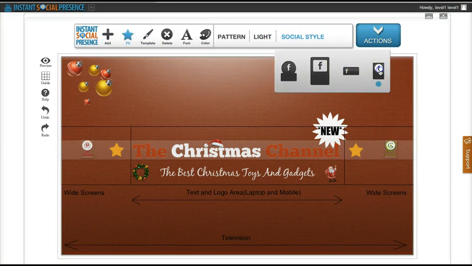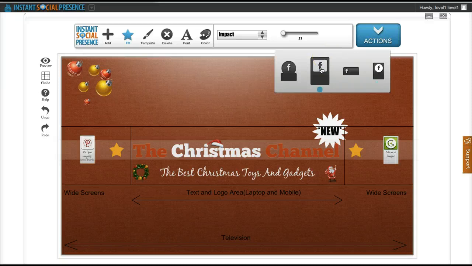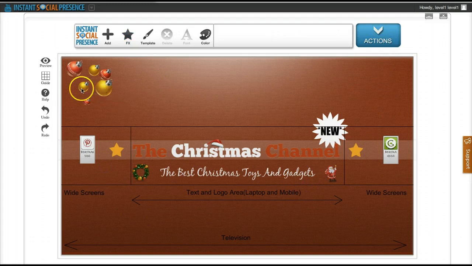As you can see, if I click here, I toggle through different styles. I'm gonna stick with this one. Let me rewrite my name here and here, and that's pretty much it.